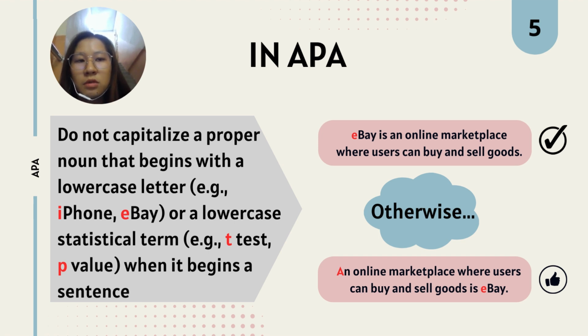So to avoid this kind of situation, the sentence is rewritten as "An online marketplace where users can buy and sell goods is eBay." eBay is still the main focus of the sentence, in order to maintain consistency and readability in writing, aligning with conventional grammatical standards.